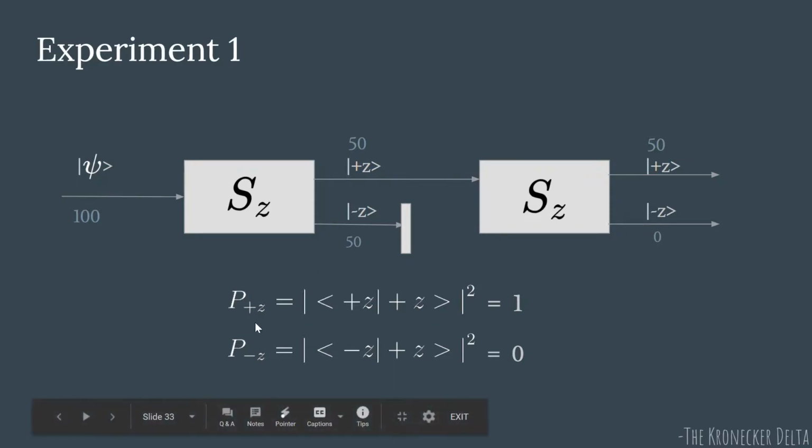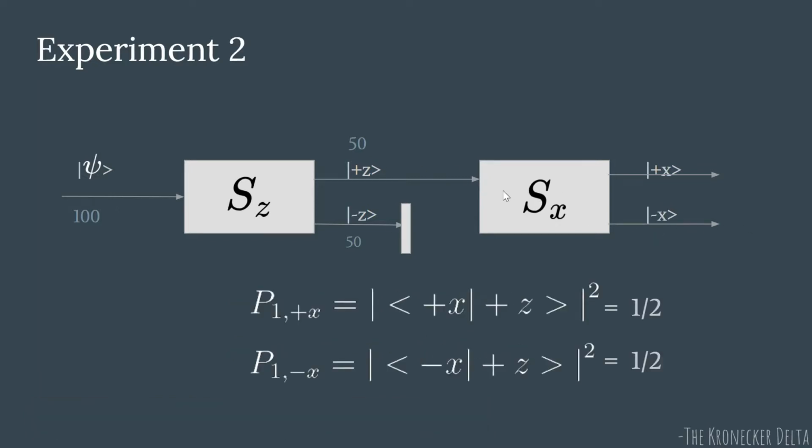So this can be written as the probability for plus Z beam. This represents plus Z to be found in plus Z. You write this, okay? It's right to left. So this first beam to be found in plus Z, the probability is 1. So all of it is found in this. Similarly, the probability of plus Z to be found in minus Z is 0. Okay.